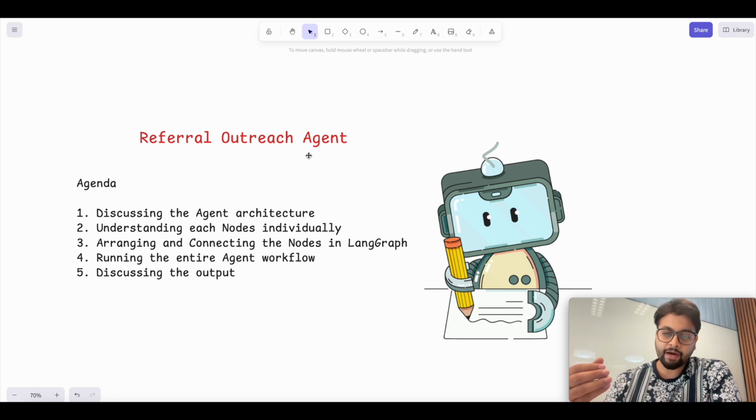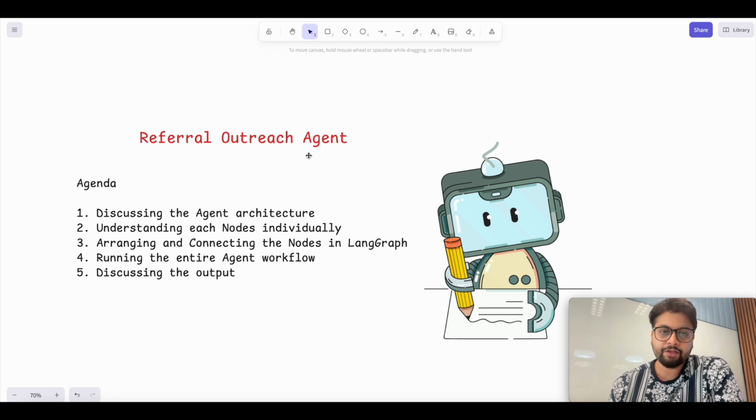Your referral outreach message would want to have your skills and experiences in a very summarized way, so that it will not take much time for the receiver to read the message and understand the context. They'll be able to get the gist that this is the experience and the skill of the candidate, and then they can make a decision whether they want you to refer or not. So that is the basic idea.